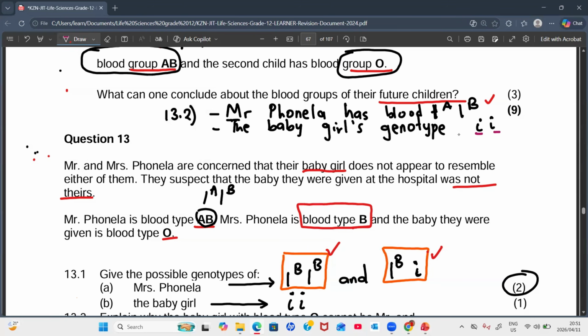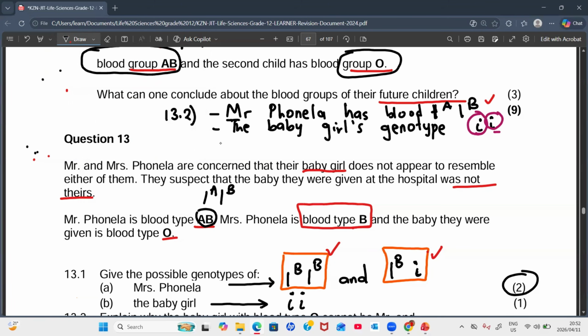Each parent gives one allele to their offspring, right? So basically, this baby girl, since her genotype is small letter i, small letter i, one small letter i is coming from her mother, another i is coming from her father. And in this case, the alleged father, which is Mr. Fonella, doesn't have it. That's the most important thing to say.